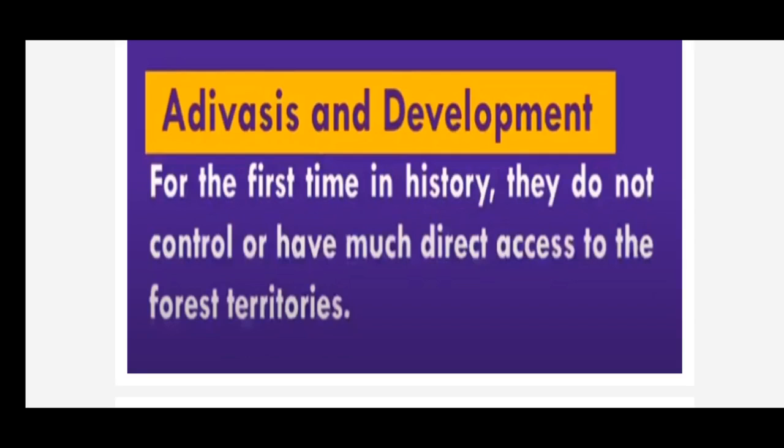And also for minerals: if you want to remove the minerals from the forest, they need to shift the people who are living in those areas to the remaining, safer places, right? They promise that they'll give them jobs, or they promise they'll give them land in some other place, but they don't. That's why for the first time these Adivasis lost control over the forest.